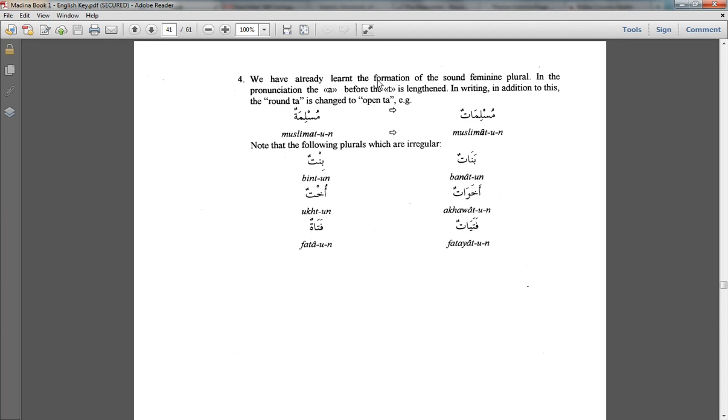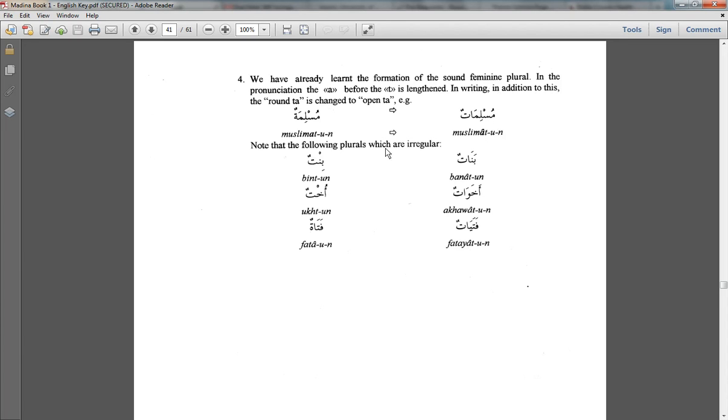We have already learned that in the formation of the sound feminine plural, in the pronunciation the a before the ta is lengthened. In writing, in addition to this, the round ta is changed to open ta. For example, muslimatun changes into muslimatun.